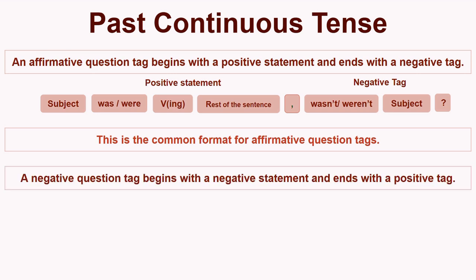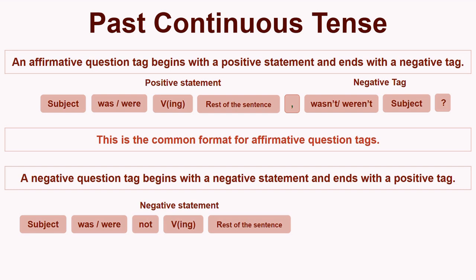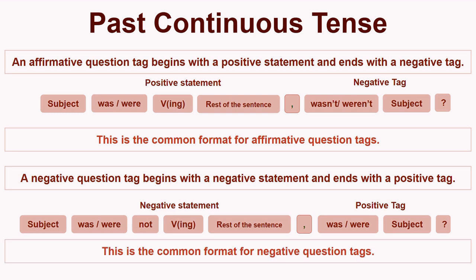A negative question tag begins with a negative statement and ends with a positive tag. Negative statement: subject, was or were, not, verb in ing form, rest of the sentence. Comma, positive tag: was or were, subject, question mark. This is the format for negative question tags.